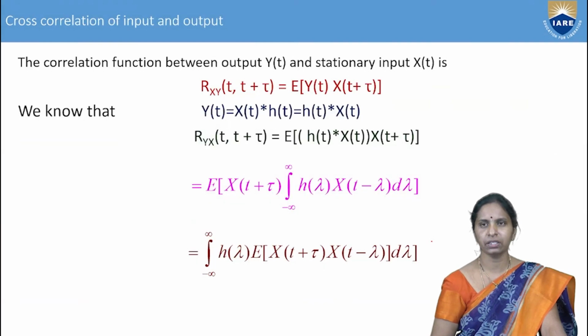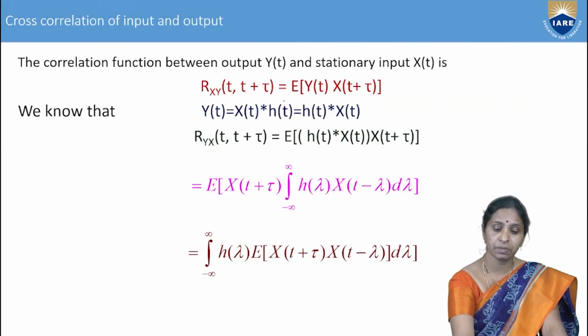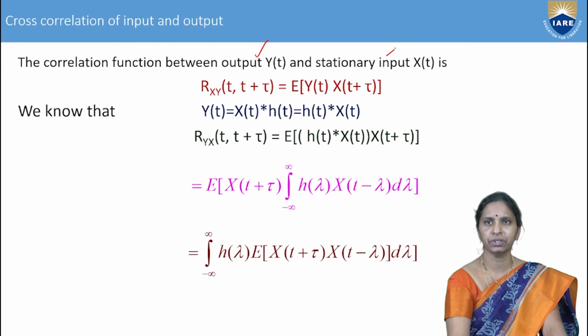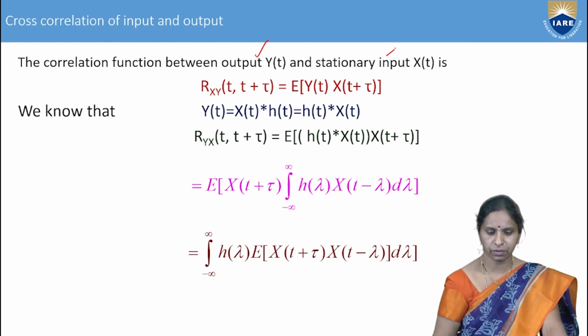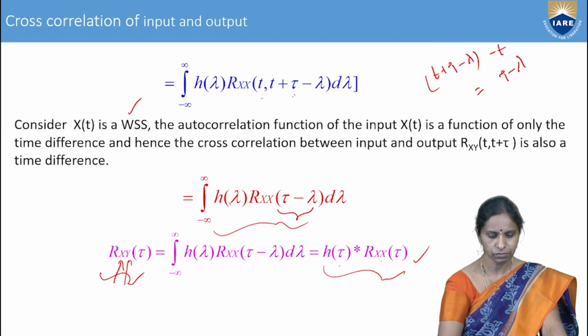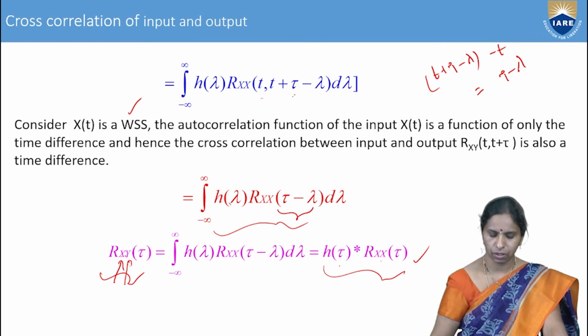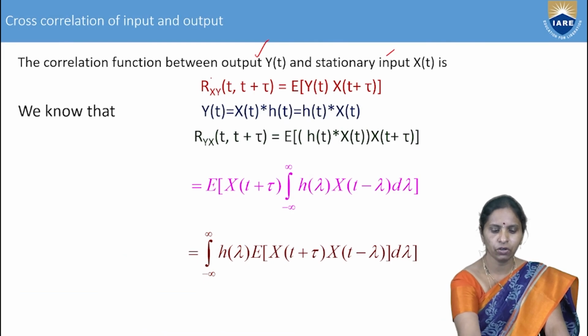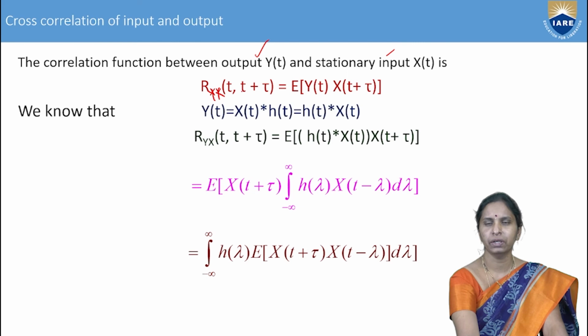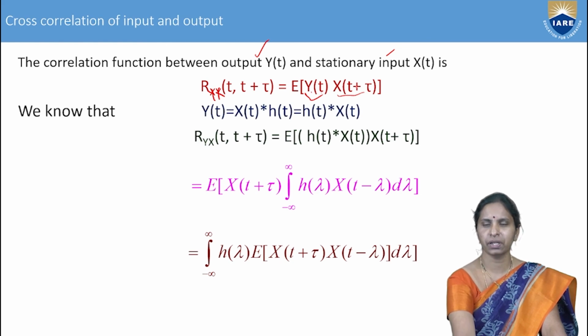Similarly, if you want to calculate the cross correlation between the output and input, previously we have written for the input and output, Rxy of tau. Now we are writing the output and input, that is Ryx of tau. So, Ryx of t comma t plus tau is nothing but the expectation of the output and then input, that is E of y of t into x of t plus tau.